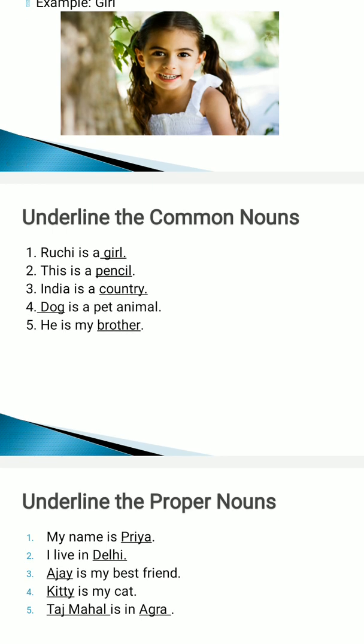For example, Ruchi is a girl. Here girl is underlined, that means girl is common. We don't know, as there are many girls in the class. For example, we don't know the name of all the girls, so what will we call them? We will call them girls only, na? So girl is a common noun.